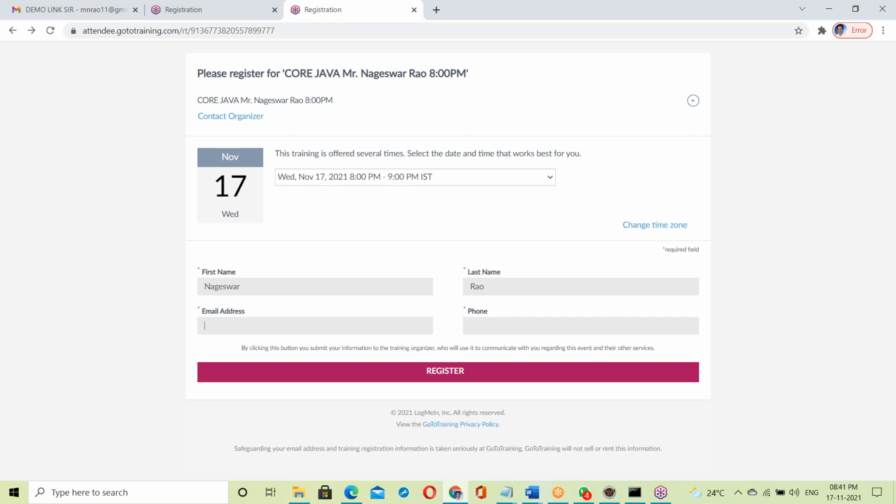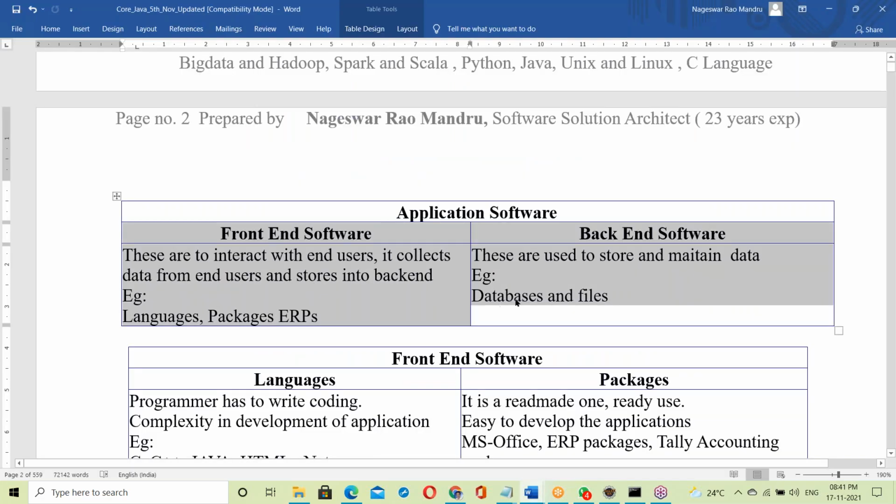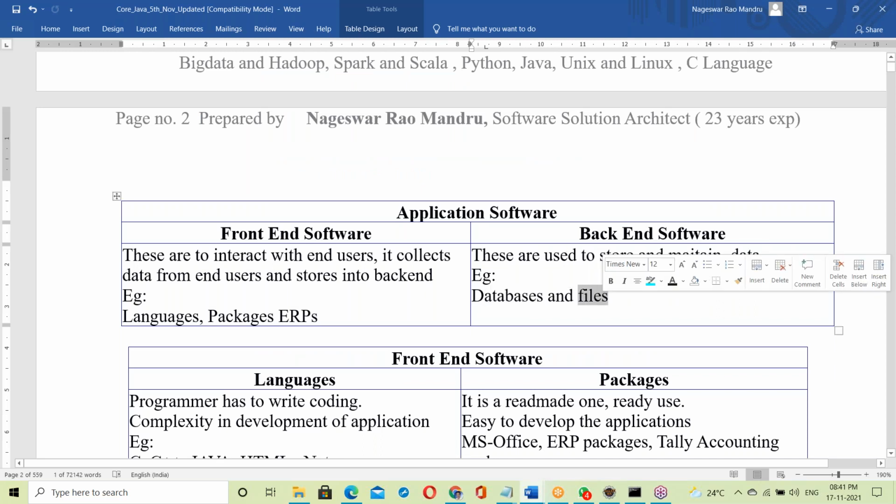The location where the data is stored is called the back end. Back end examples are databases and files: data is stored in a database or in files.